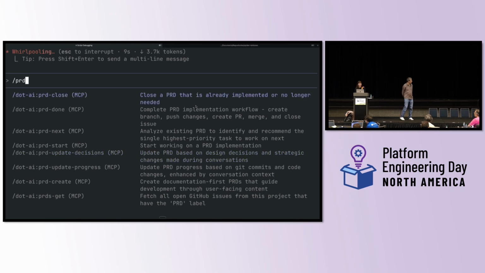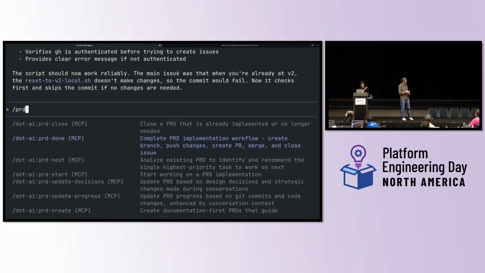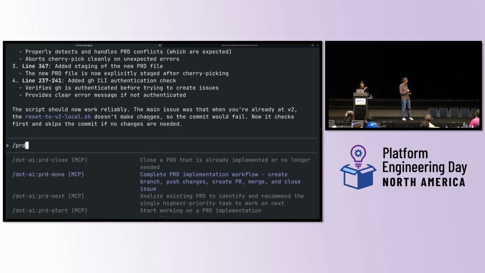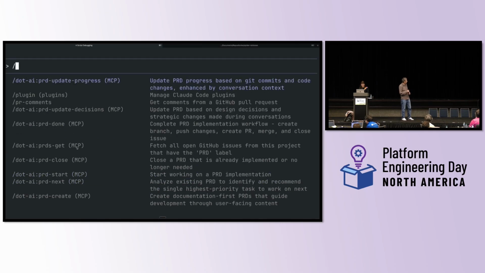And then when it's done, I have PRD done, which is what I was going to actually run for you in person. The script should now work reliably. Let's see. Reset to V2. Let's see.